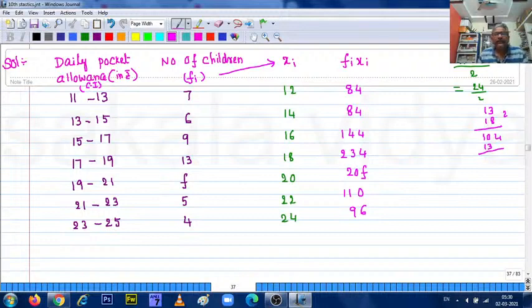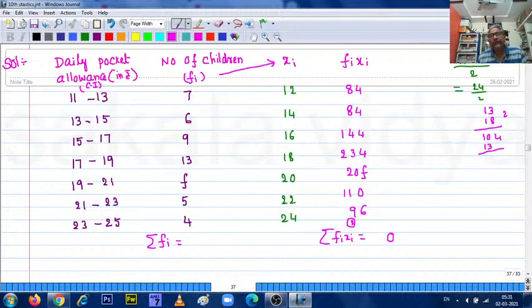See, first here, sigma fi xi you need to find out. So first add 4 plus 4, 8, 8 plus 4, 12, 12 plus 4, 16, 16 plus 4 is 20. Here 2, 11,